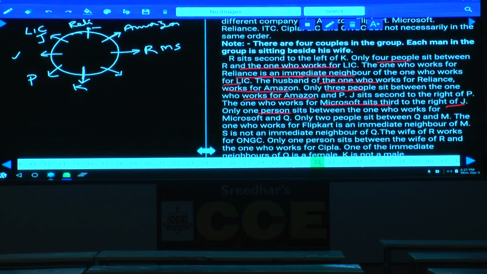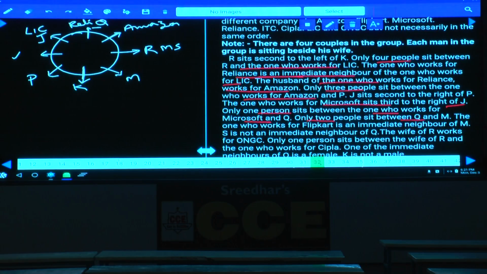Only one person sits between the one who works for Microsoft and Q. Between Microsoft and Q there must be only one person, and that person must be Q, isn't it? Only Q, because of the only two people, one is K and another one is Q. And between Q and M, only 2 people, hence M must be here.